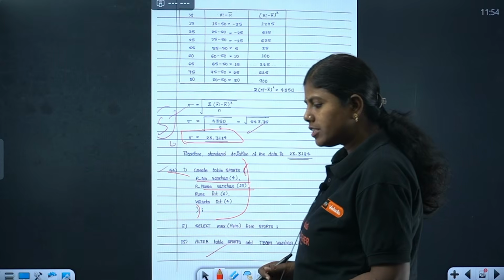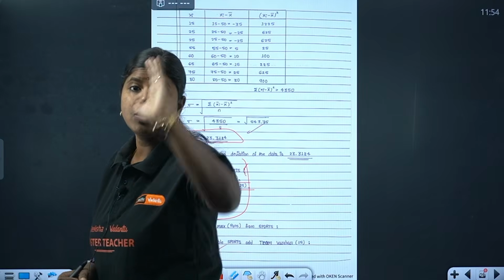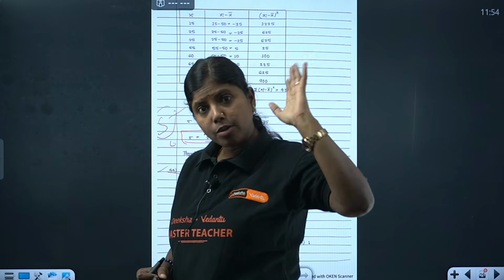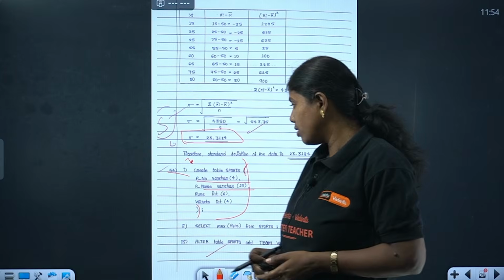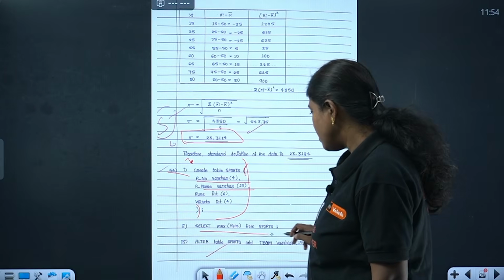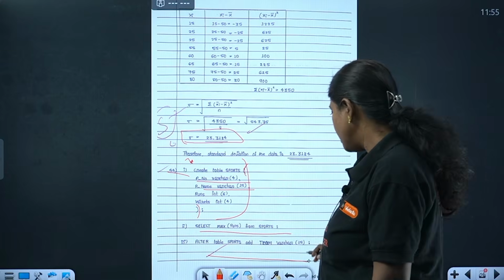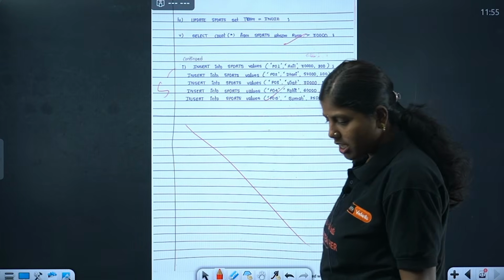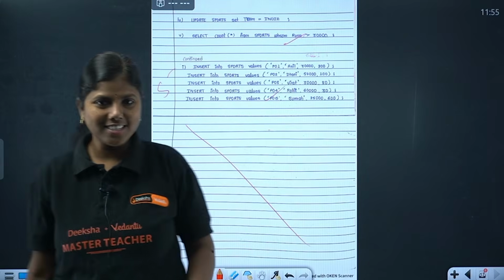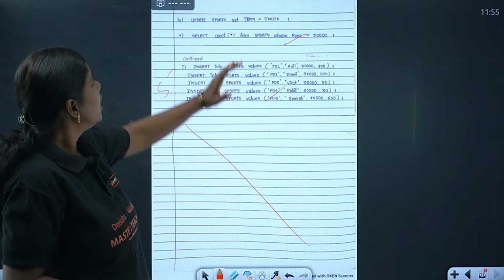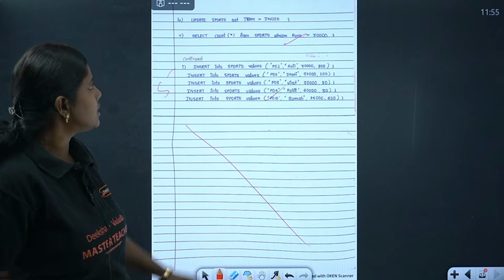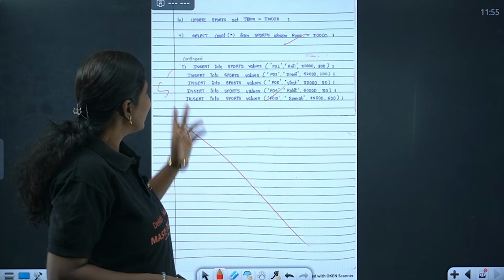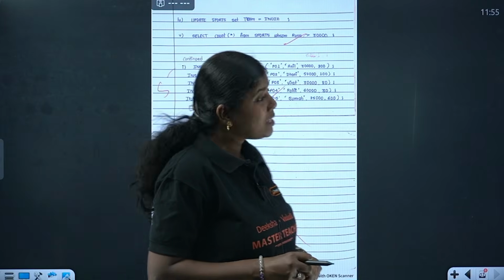Most of the time, you would have created the table in one line when you're executing, because it's easy to debug. But for writing on paper, you write it one below the other. That gives more clarity. Okay, select maximum from sports. Alter table name, clearly she has mentioned here. She is my student, so I know her. Then we have update sports set team equals to India. One mistake, I could have cut 1 mark here. What is that? Update set team equals to India.